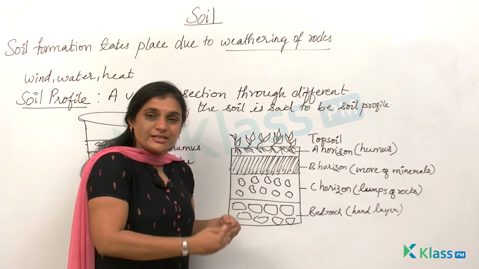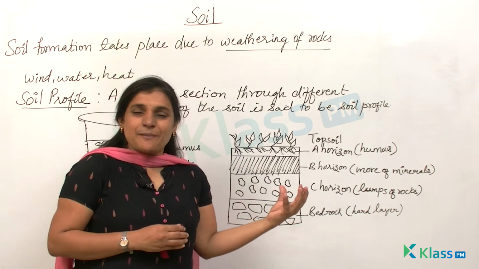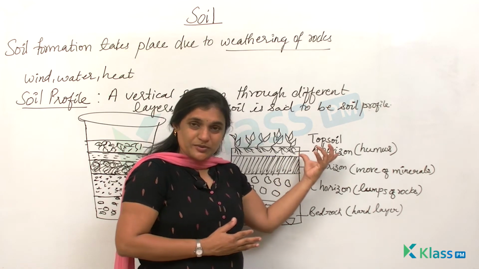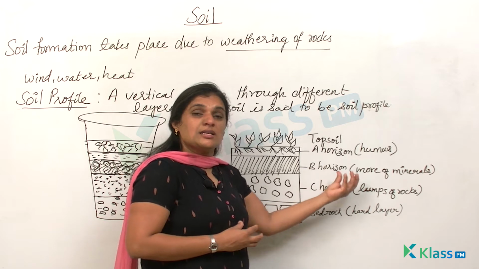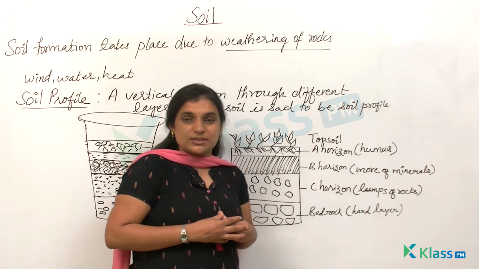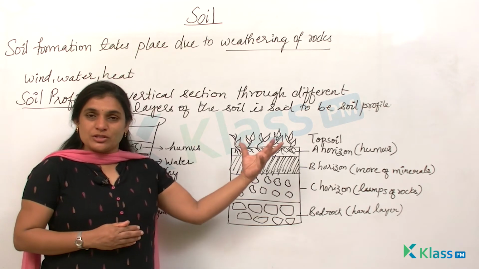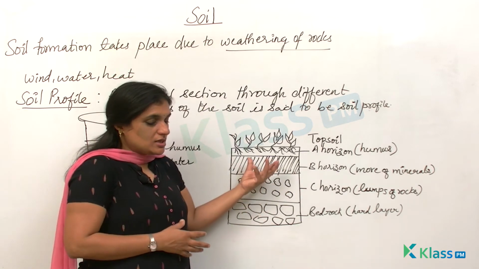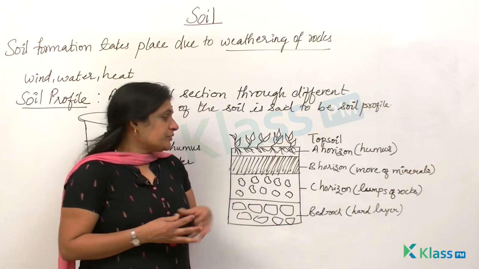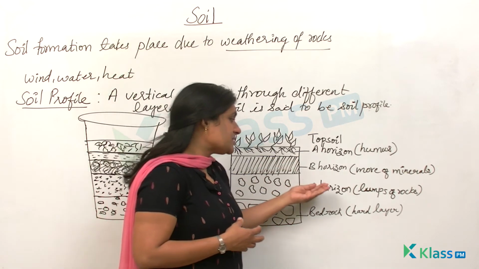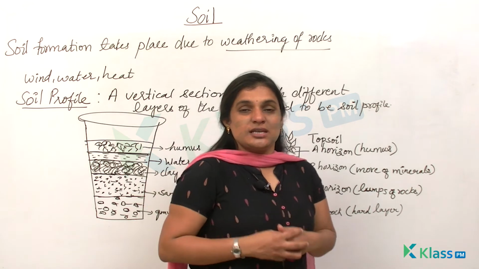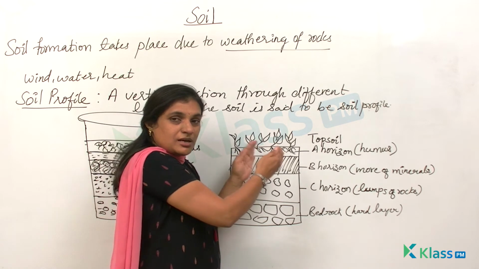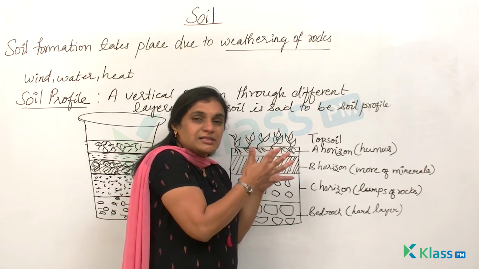When you go down to the next layer of the soil, that is the B horizon, which is comparatively harder, where the particles are more compactly arranged as compared to the topsoil. You see that the B horizon has more amount of minerals and less amount of humus. That means the humus level is a little lower compared to the topsoil, but the amount of minerals which are present is high. At the same time, this B horizon is generally harder, the particles are closely packed and it is a little darker, right?